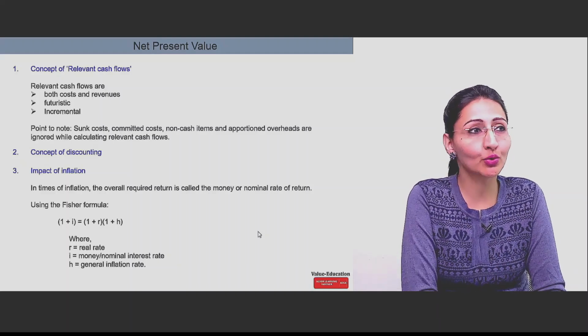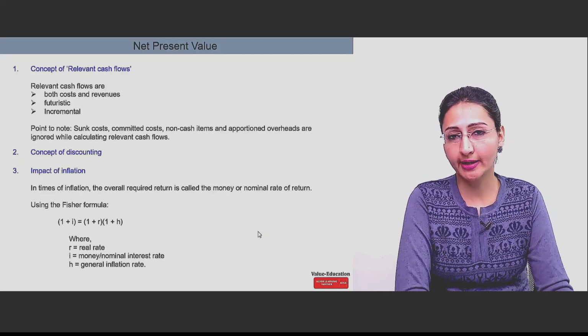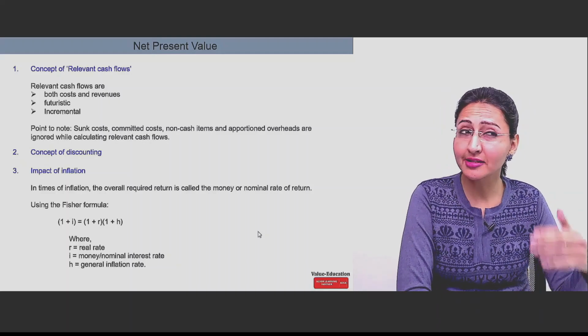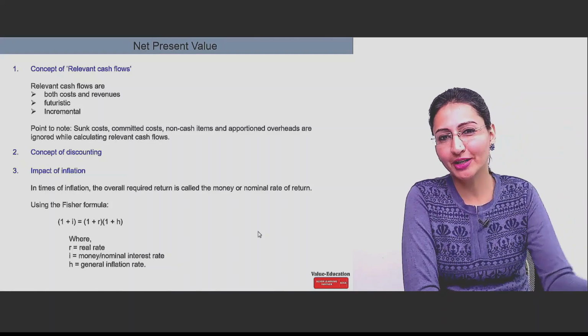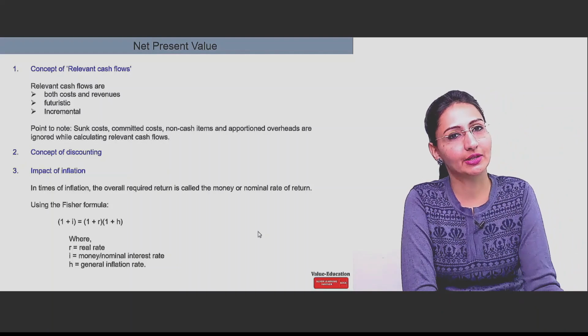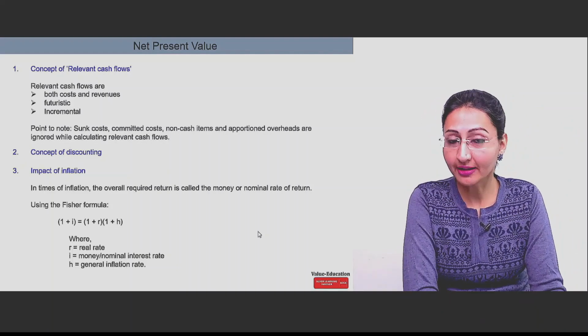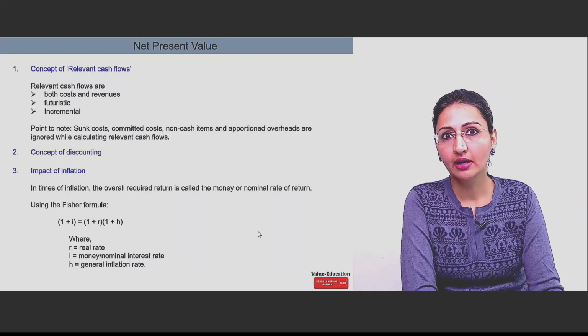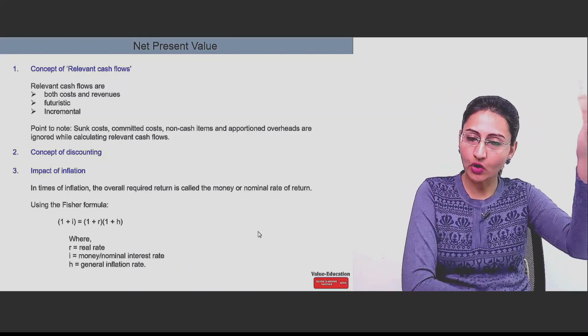You go to take a house on rent. Why does the house rent increase every year by 10% or 5%, whatever your owner has agreed upon? Because of inflation. There are troublesome situations where the houses have been taken on rent since the last 50 years and they are on the same range of rent.